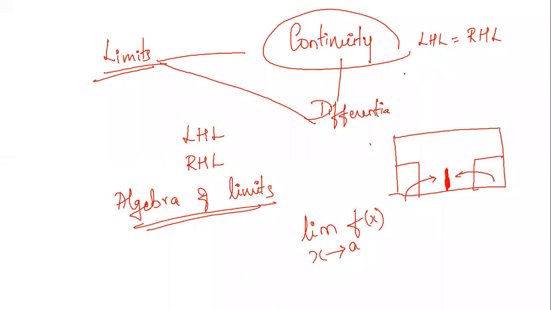How do you express the left hand limit? As limit of f of x, x tending to a from the left. So when we say left, we have to put a minus symbol over here. And when we say right, it should be limit of f of x, x tending to a from the right. So when we say right, it should be positive.